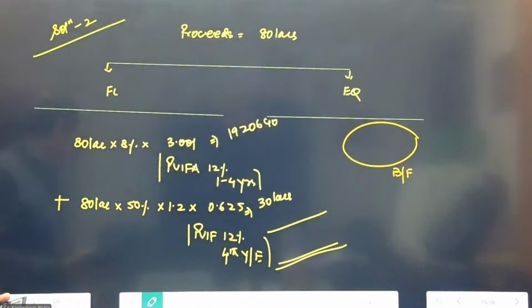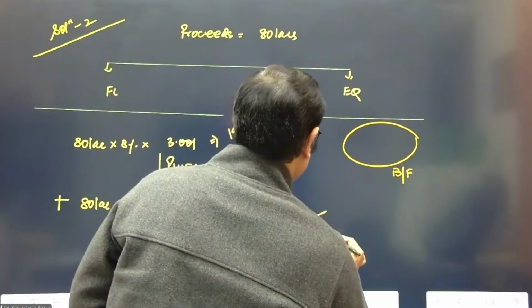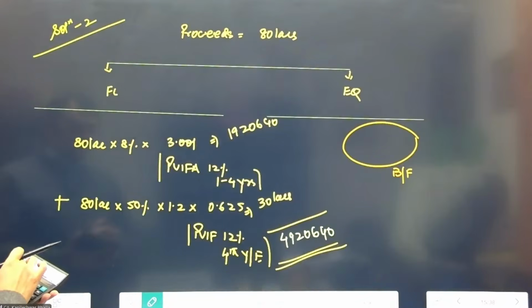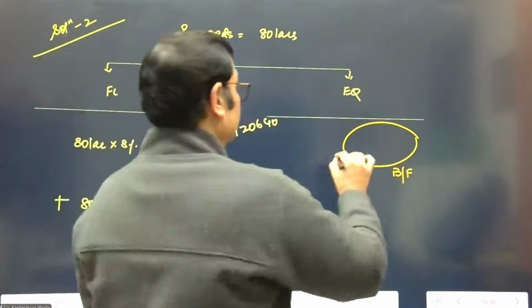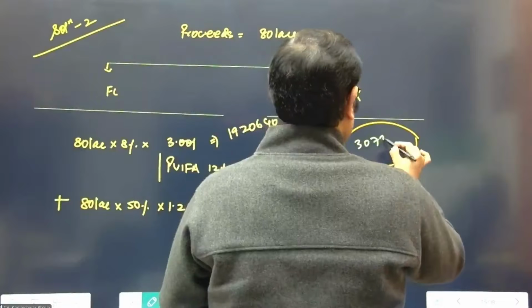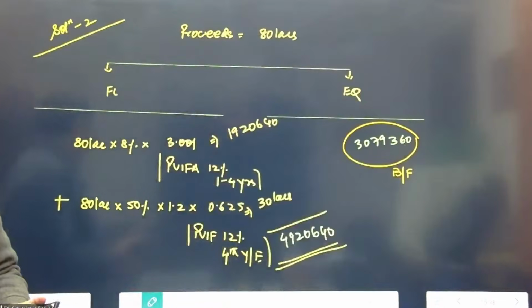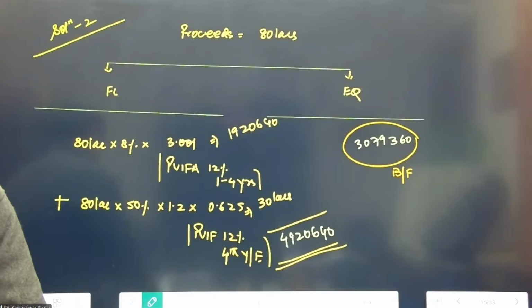I think it's 49,20,640. So now let's consider the balancing figure. This is 80 lakhs minus 49,20,640. This is 30 lakh 79,360. Just see if the calculation is correct. Yes, great. So this gives me the equity element of the instrument as well.